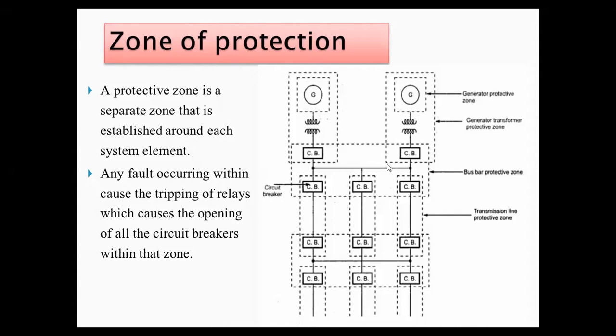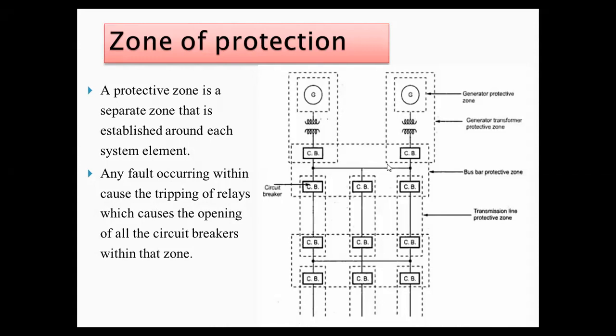That's why we have to make the sections, identify the fault there, and disconnect that faulty part only. So that's why these zones are there.